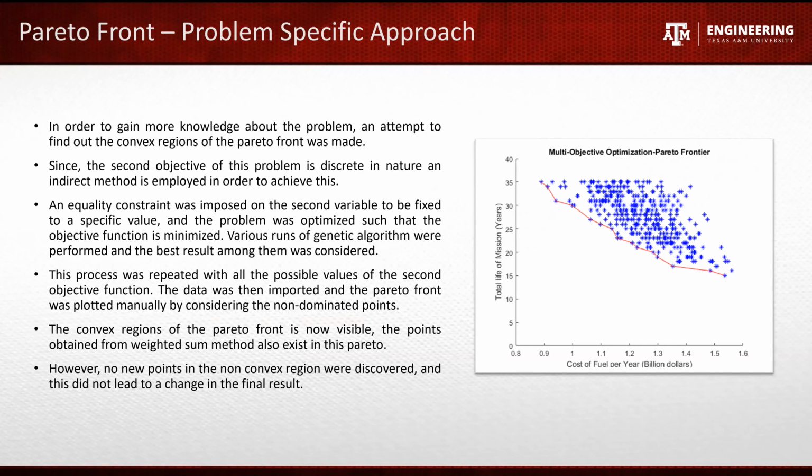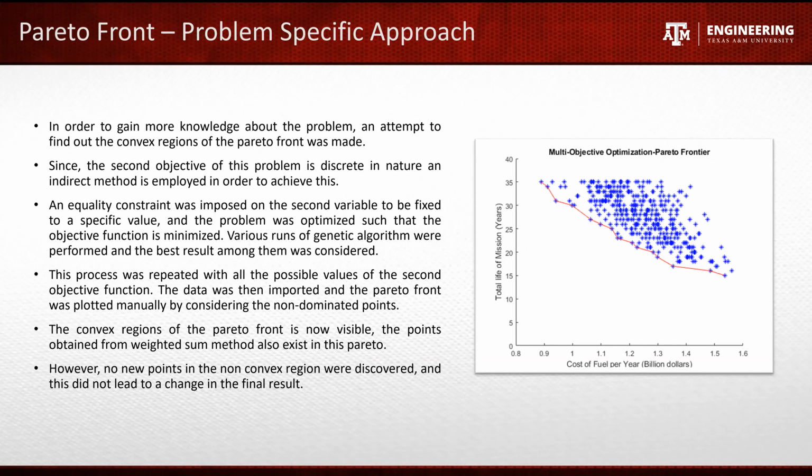Keeping in mind the discrete nature of the second objective, an attempt was made to explore the convex regions of the Pareto front. In this, we use an indirect method where we fix the value of the second objective and run the genetic algorithm a couple of times to minimize the objective function. This was done with all possible values that can be assigned to the total mission duration objective, and the corresponding cost functions were recorded. This data was then plotted to get a Pareto front.